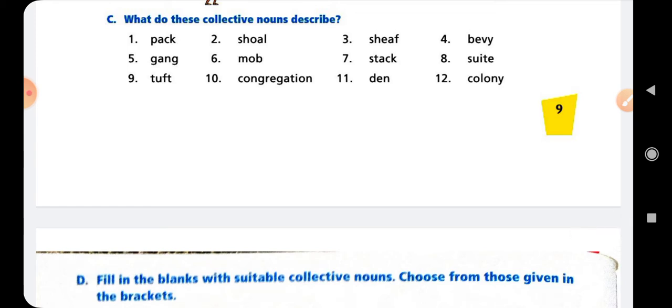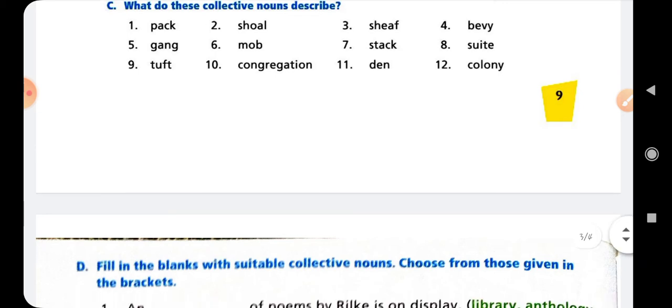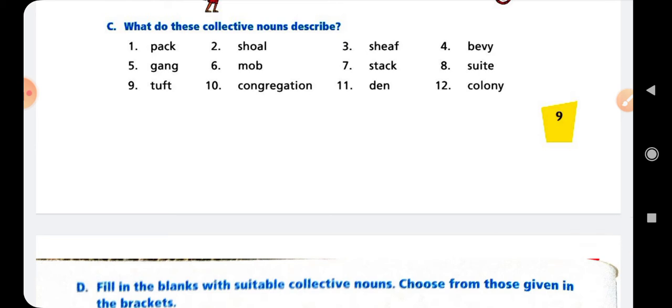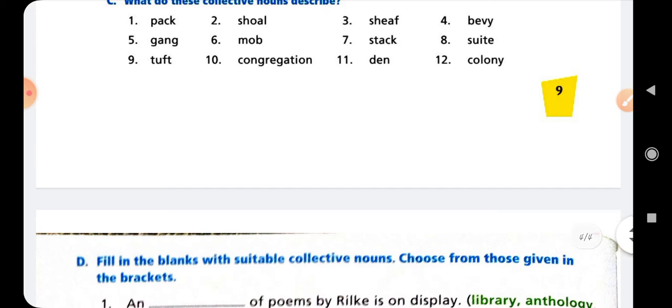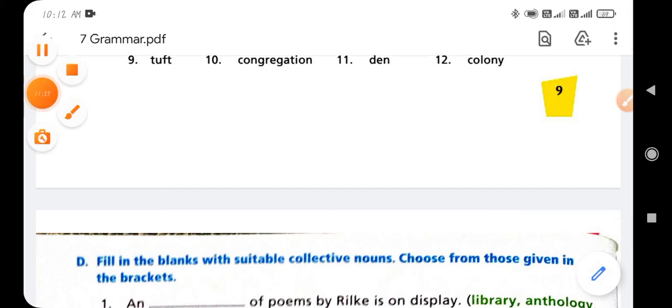Next is den. The den is the group word and the word that will be added with the den is snakes. Then we can say den of snakes. Okay, the spelling of snakes is S-N-A-K-E-S. Clear? Now the 12th option is colony. Everyone knows that colony is a collective word and we can add the word ants, and it will be colony of ants, and the spelling of ants is A-N-T-S. Clear?